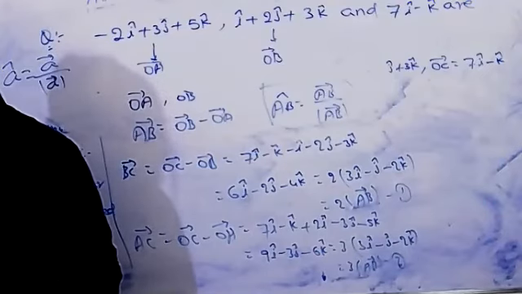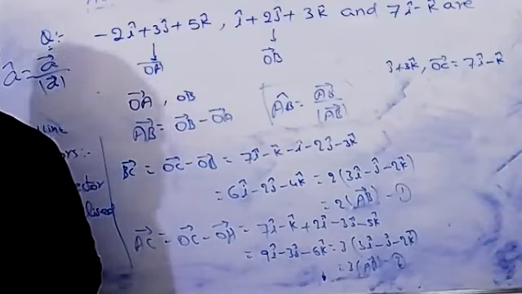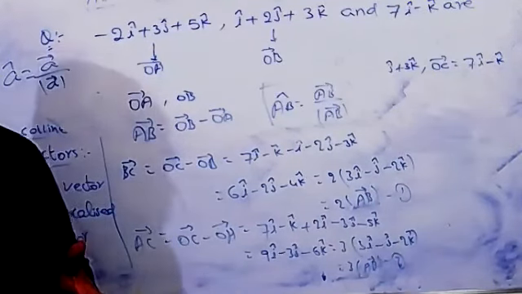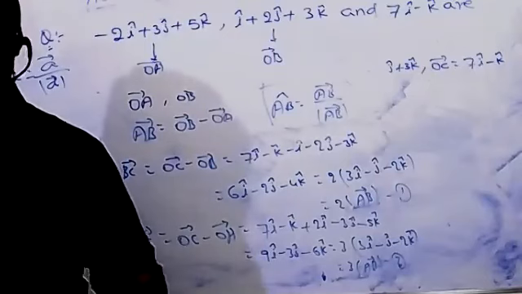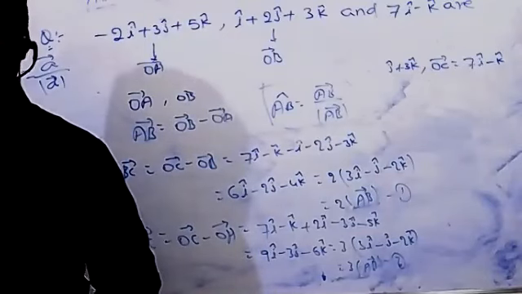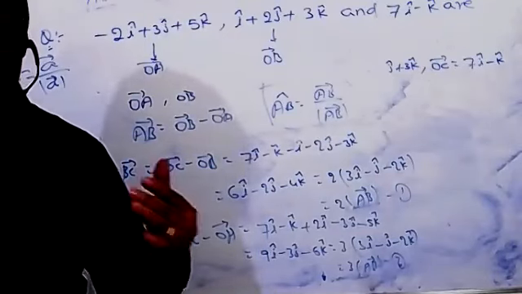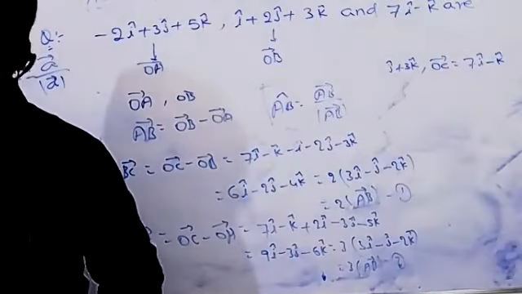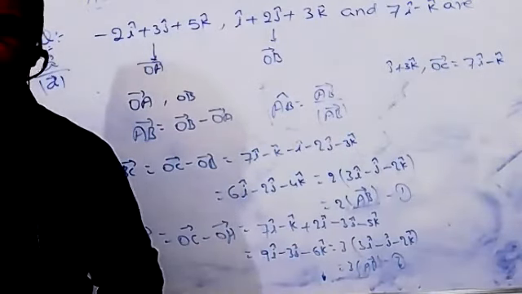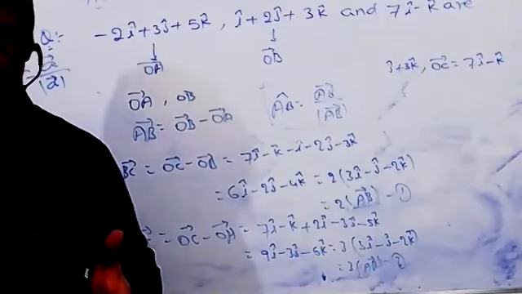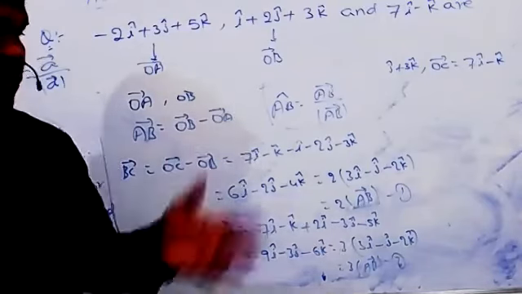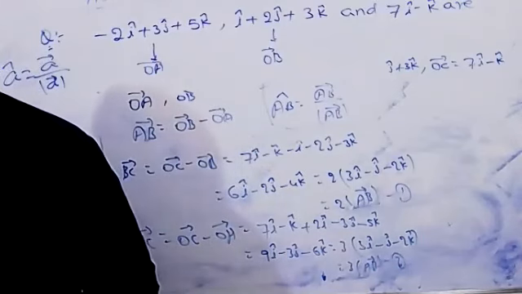Then what we'll do is go through the complete chapter one more time. I have already given you so many problems, and in the previous classes we did the section formula, finding the midpoint, and the angle between two vectors also. I covered all the models previously, but I didn't give these definitions. That's why today I gave the definition of each and everything. I hope you understand clearly now.